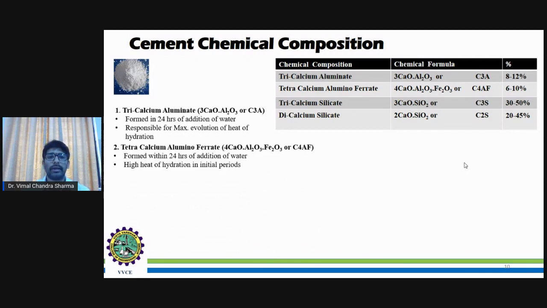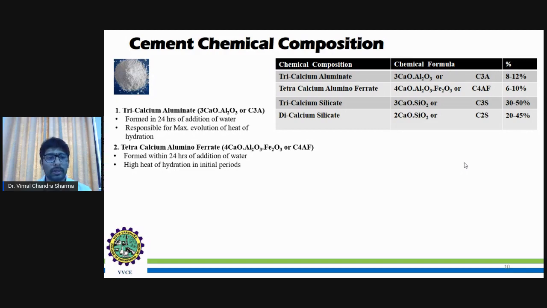The very next one, the second part, is the tetracalcium aluminum ferrate. That means 4CaO Al2O3 Fe2O3, in short C4AF. This is also a part of the initial phase, or induction phase. It will be formed within 24 hours of the addition of water. This also has high heat of hydration in the initial periods.